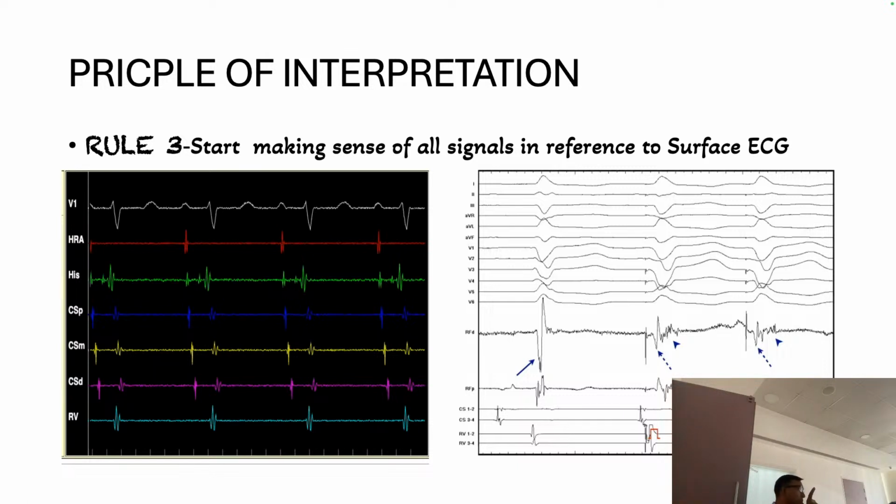QRS will have a V. In between, what can be there? It may be His, and it can be delta waves also. Delta waves we call intracardiac, and in these we can get the pathway potentials. The pathway potential will always be between A and V. It will not be after V. If some signal is coming after V, what do we call that? No, AVRT will not have it. In AVRT, the pathway potential will be there.